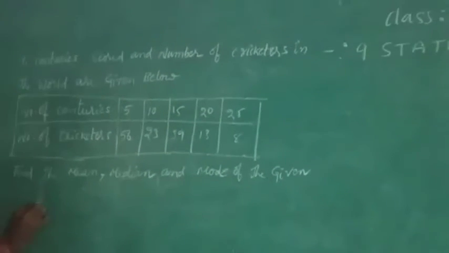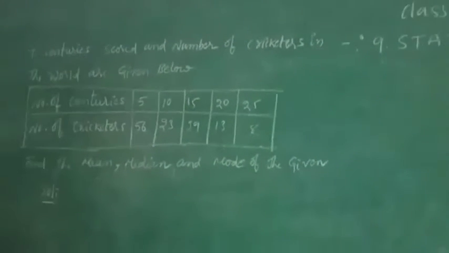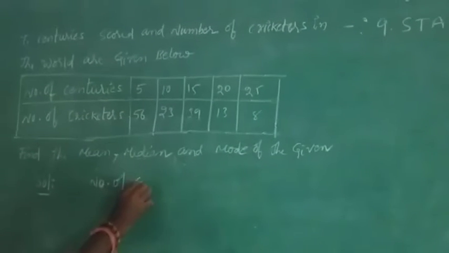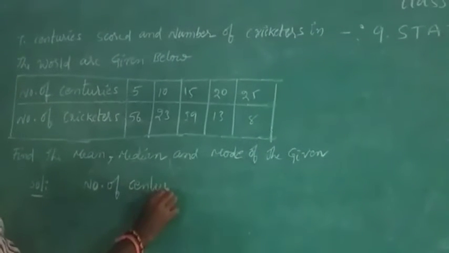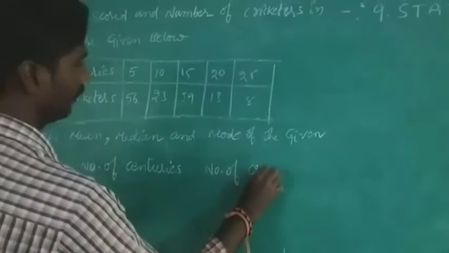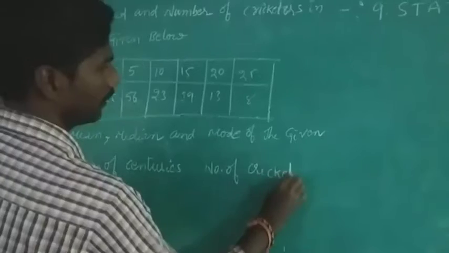So I would like to find the median. How will we do it? Number of centuries, then number of cricketers.